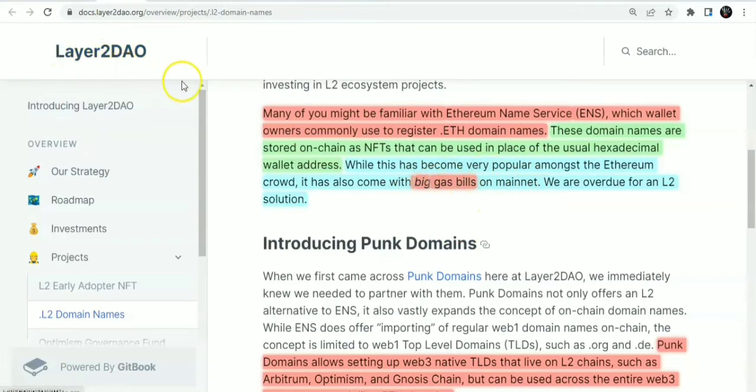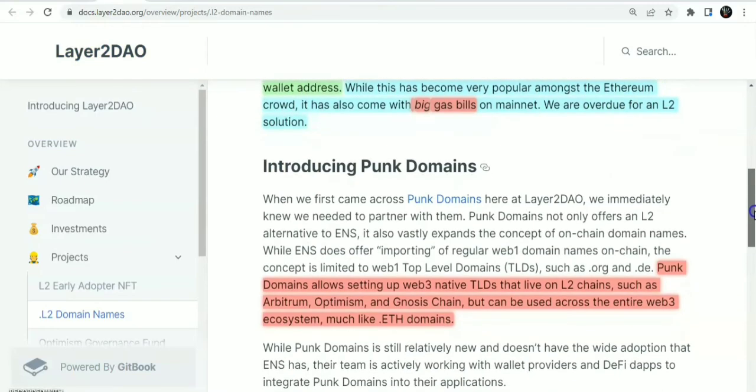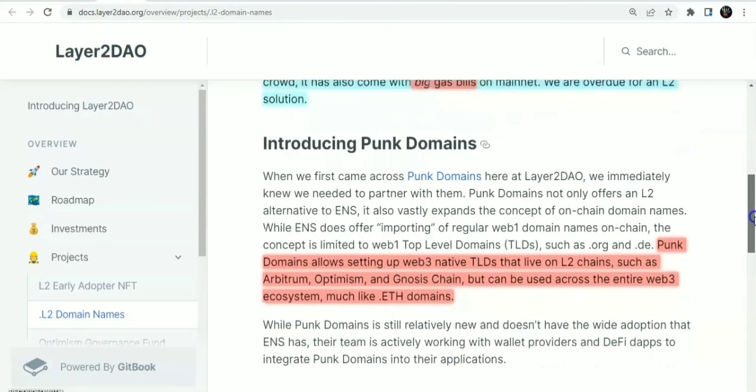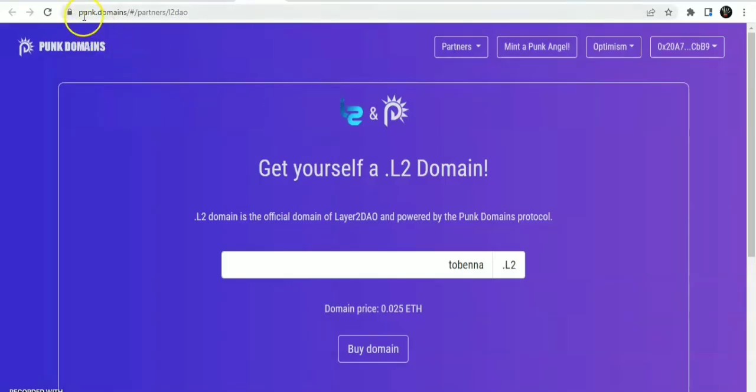So layer 2 DAO, which works with layer 2 networks from Ethereum, lets you bridge and swap. Layer 2 DAO makes everything easier. I hope you found this video helpful and insightful on the layer 2 DAO. You can get your layer 2 DAO domain names from Punk Domains.